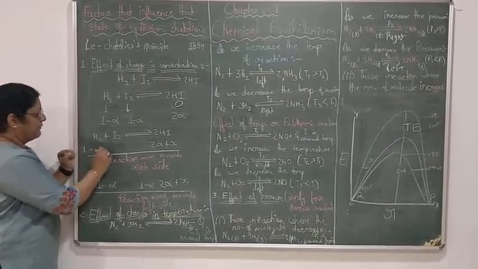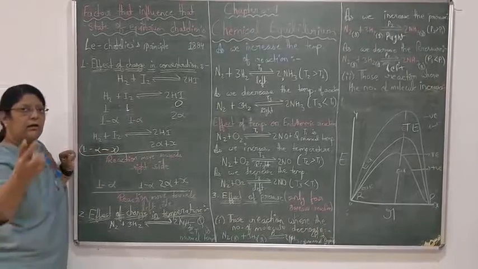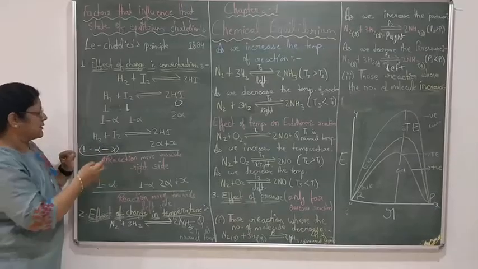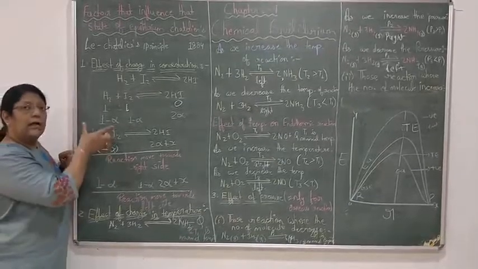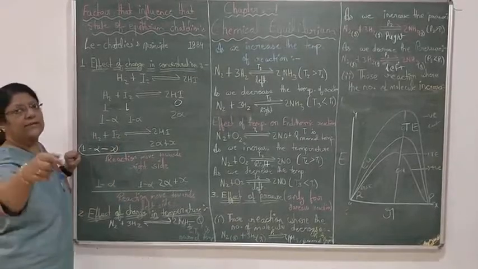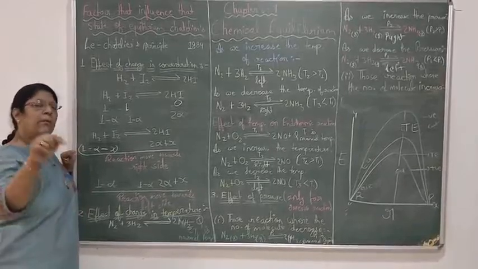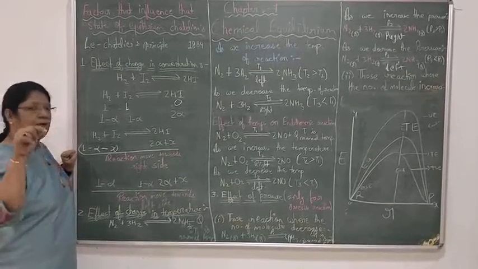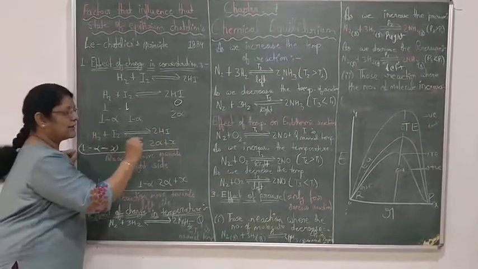1 minus alpha minus X. If we are decreasing the concentration of H2 or I2, the equilibrium gets disturbed and the value of Kc becomes less. To re-establish equilibrium and the value of Kc, we have to move the equilibrium towards the right side.